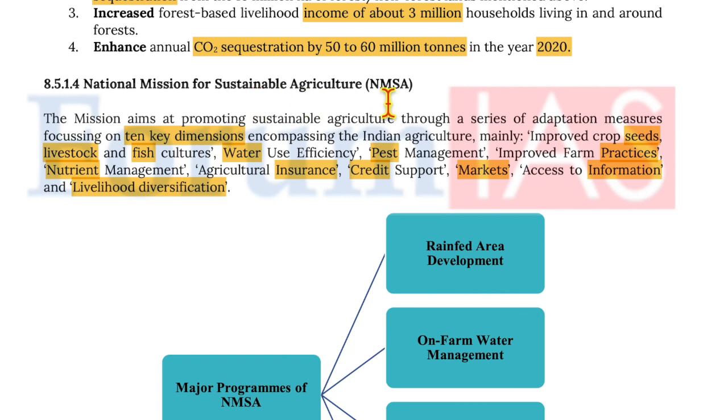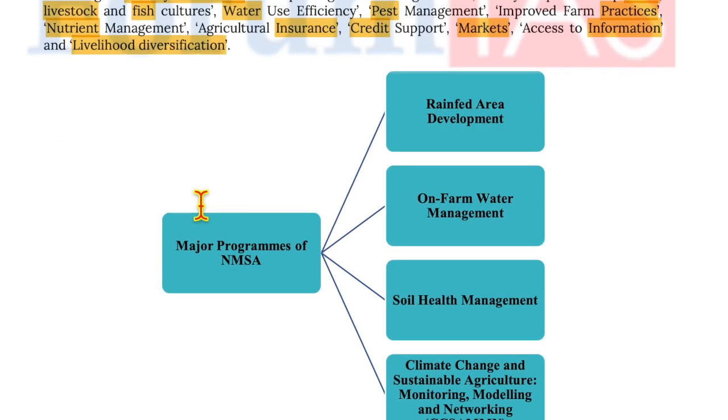Moving on to National Mission for Sustainable Agriculture. The mission aims at promoting sustainable agriculture through a series of adaptation measures focusing on 10 key dimensions encompassing Indian agriculture, mainly improved crop seeds, livestock and fish culture, water use efficiency, pest management, improved farm practices, nutrient management, agricultural insurance, credit support, markets, access to information, and livelihood diversification.